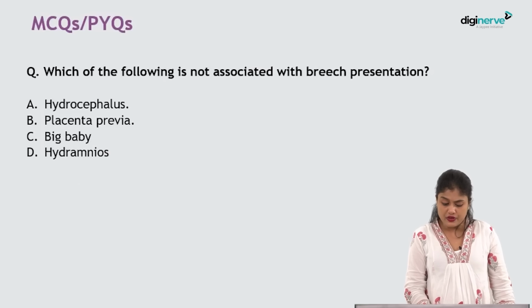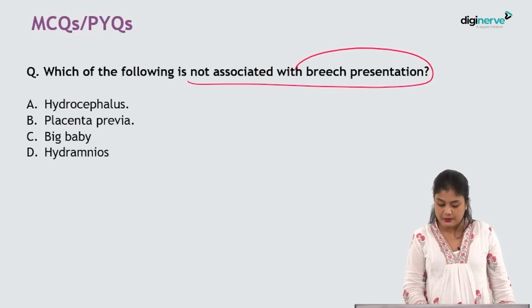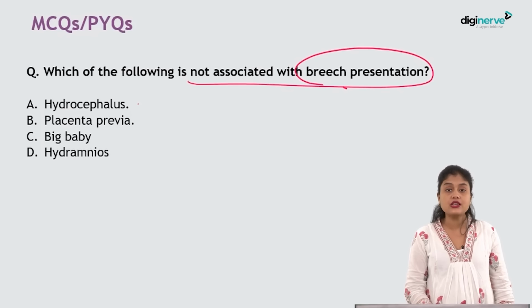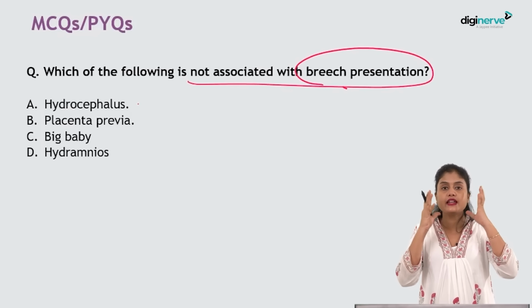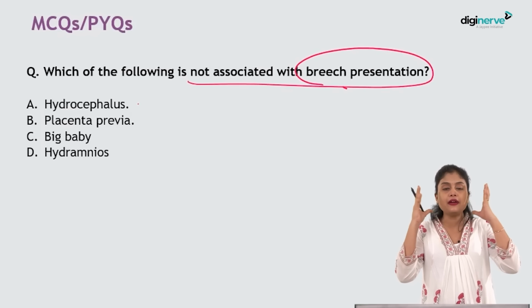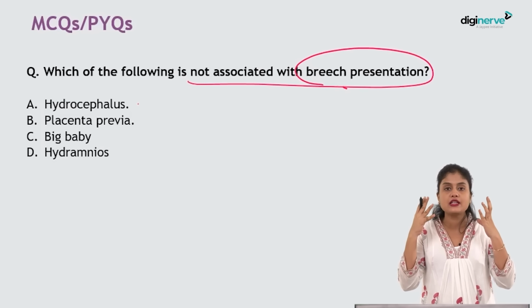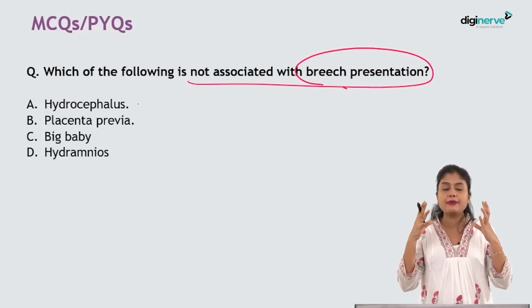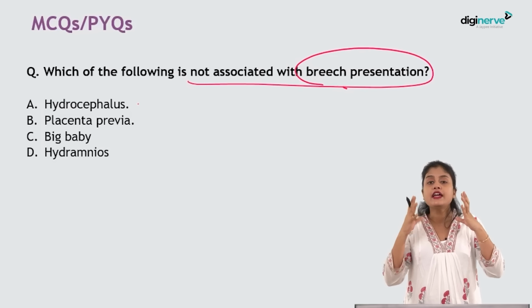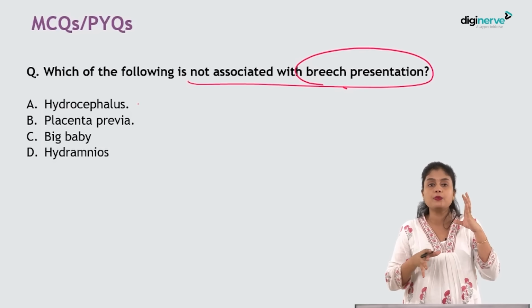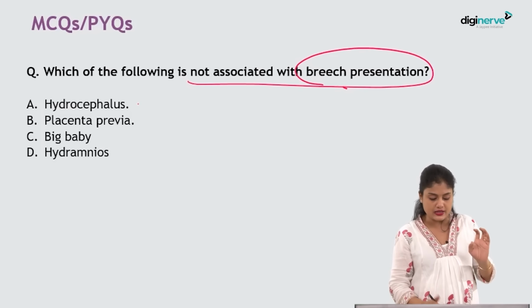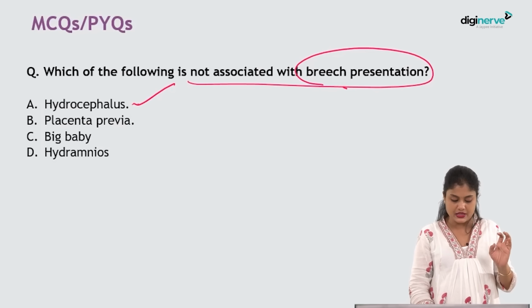First one, which of the following is not associated with breech presentation? Hydrocephalus. Yes, I told you whenever there is a CNS or fetal anomaly, when the head is big because of a neck mass or head mass itself. So what happens in cystic hygroma in such cases? It will not be able to occupy the lower pole. So it will occupy the wider fundus, isn't it? So breech will be the common presentation.